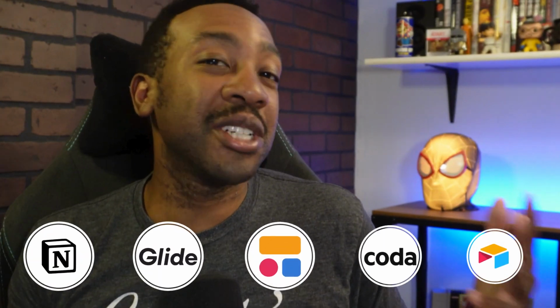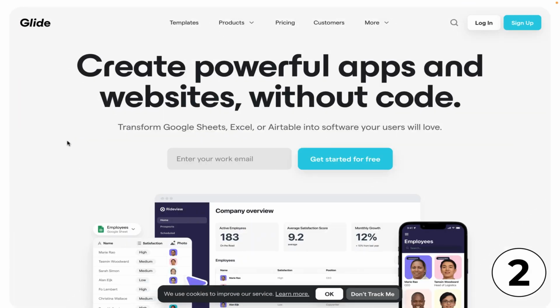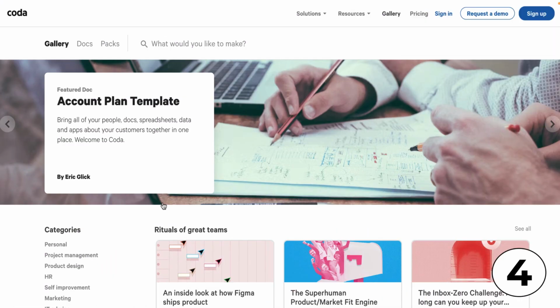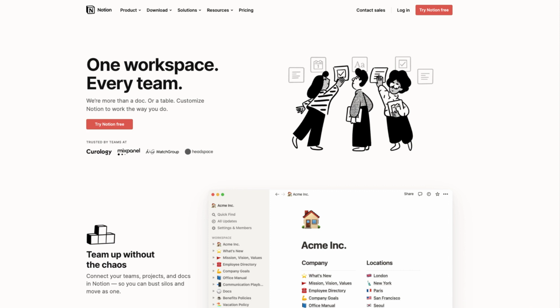5 ways to sell your digital products and templates. Number 1, Notion. Number 2, Glide Apps. Number 3, Softr. Number 4, Coda. And number 5, Airtable. Notion allows you to build your own workspace and templates, and that's just the beginning.